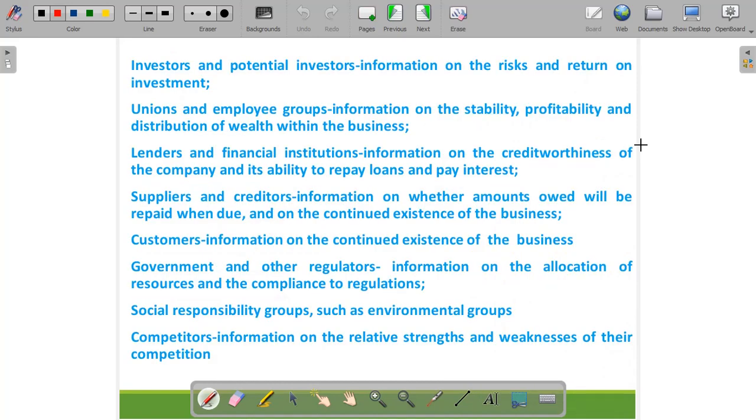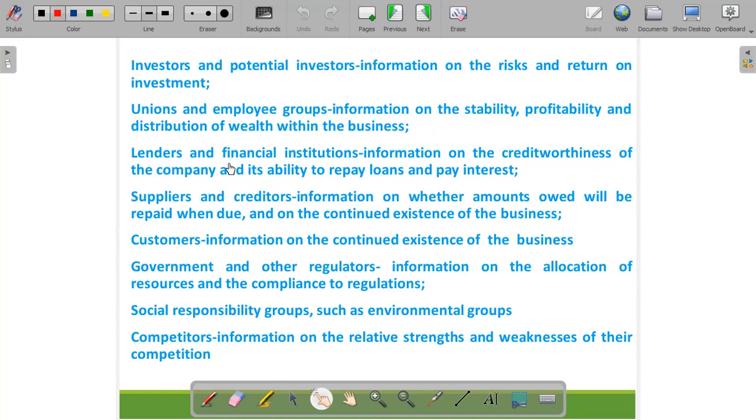Now, why do investors need the accounting information? Investors are the persons who are investing in our business, who are providing us the capital. So they need the accounting information so that they can analyze the risk and return on the investment. Why do employees and unions require the accounting information? To know the stability, the profitability, and the distribution of wealth within a business, because they are interested stakeholders of the business.